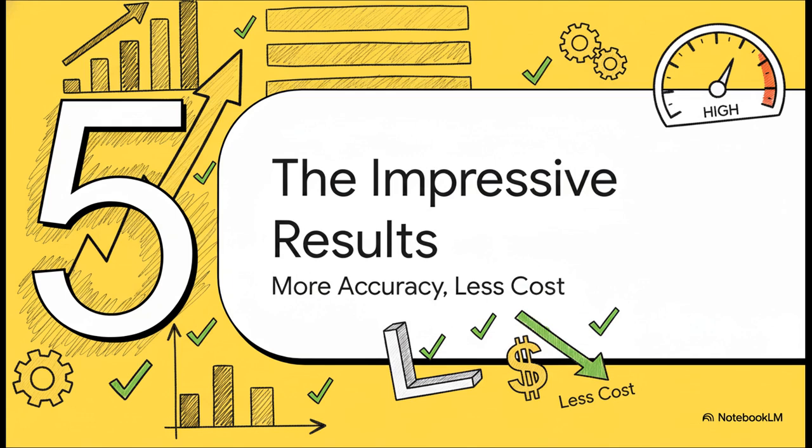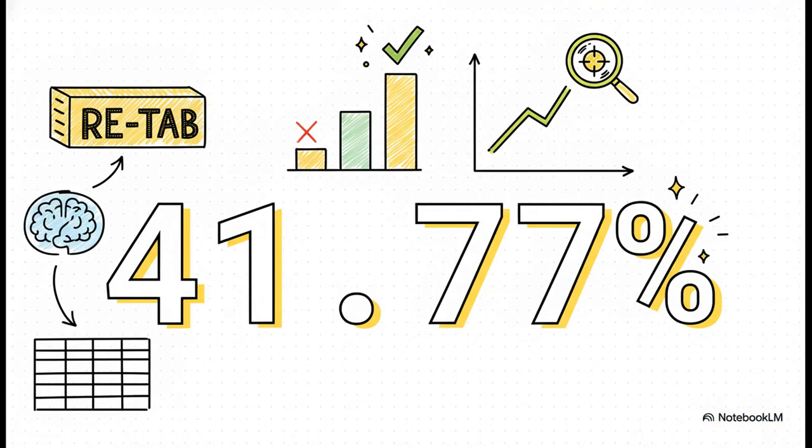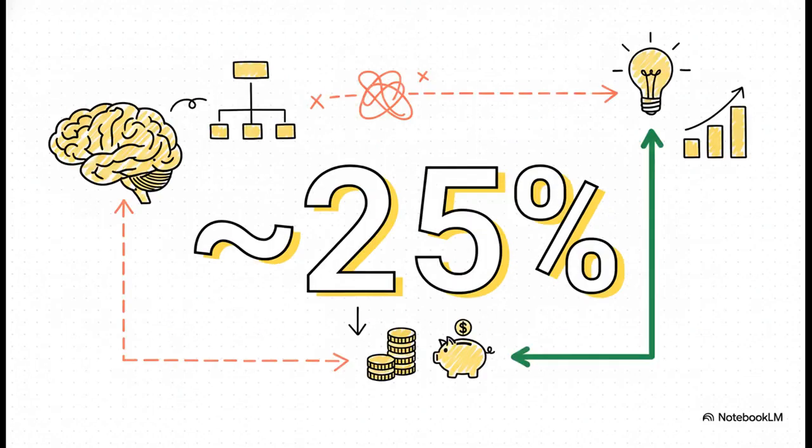Let's take a look at the results because the difference this thing makes is, well, it's pretty staggering. Get this. Just by plugging RETAB into the AIs they already had, the researchers saw accuracy go up by as much as 41.77%. I mean, that is a huge jump. It takes a system that's often wrong and makes it super reliable. And that's not all. There's another massive bonus. Because the AI isn't wasting all its energy going down those dead-end paths anymore, it finds the answer way more efficiently. We're talking about a nearly 25% drop in how much it costs to run these calculations. So it's not just more accurate, it's cheaper too.